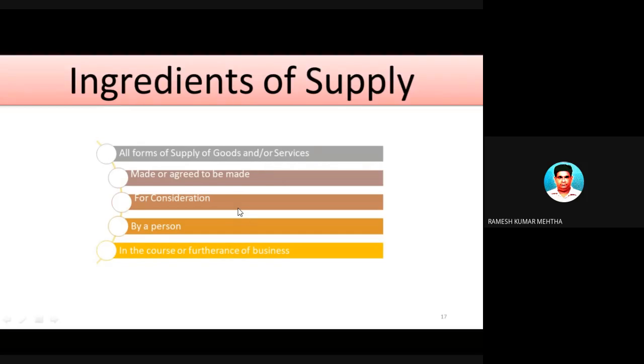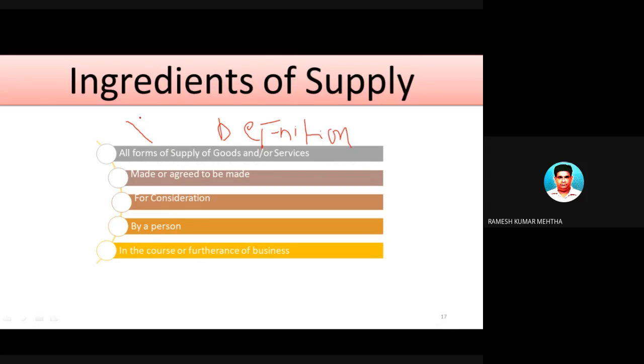Now, what do you mean by supply? Supply is all forms of supply. You have to remember this definition as it is. It is to be remembered by heart. Whatever you want, you can do it. You have to learn it by heart. Okay. Now let's understand it.